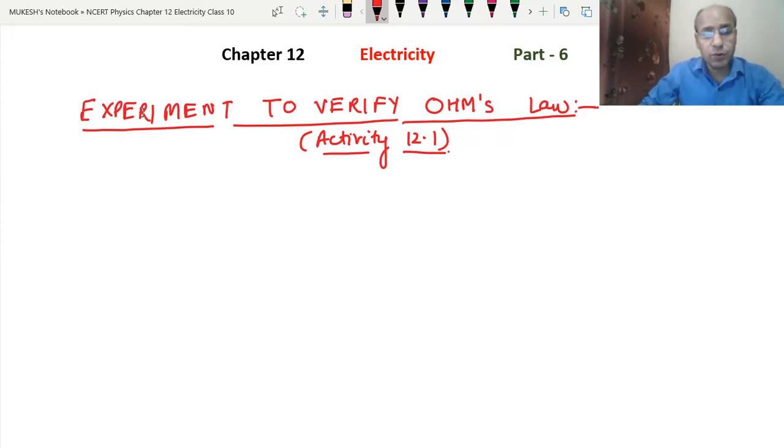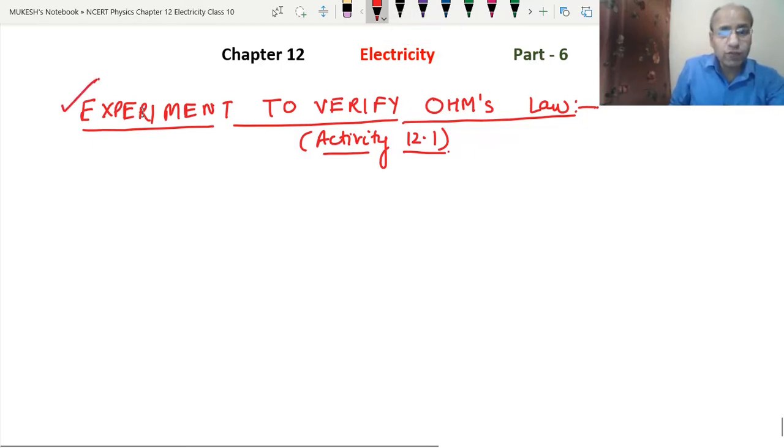When we are doing any experiment or activity, there is a set of things which we need to write in the exam. First, what is the aim? Then second, what is the material required? Then what are we going to do? What is the principle working behind it? There are several things that we need to write. The aim of this activity is to verify Ohm's law. This is the aim that we need to write.